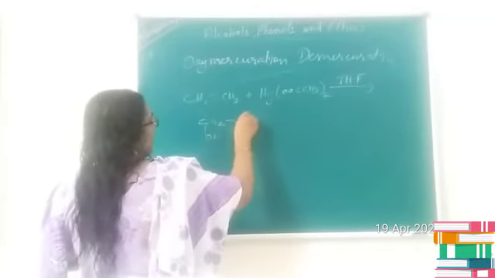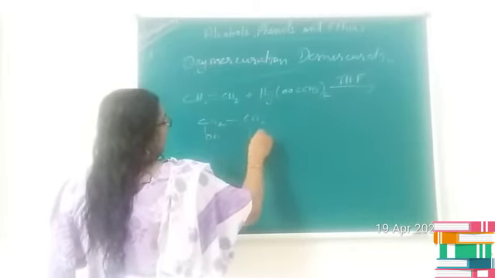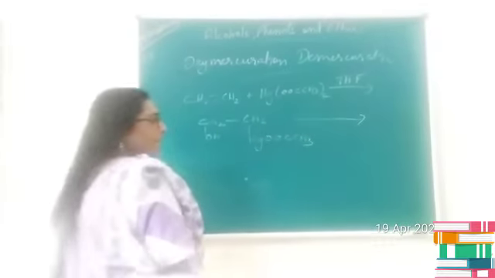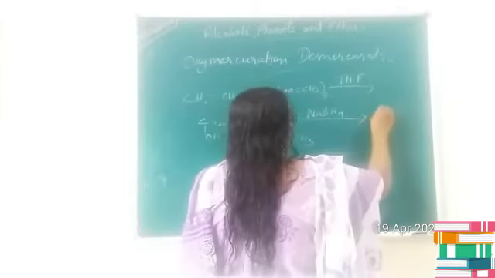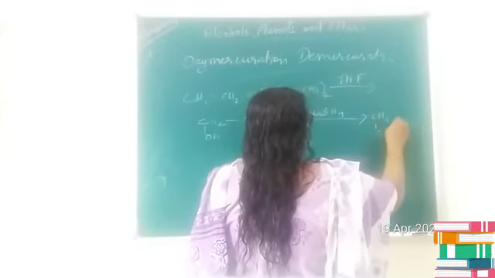It further undergoes reduction in presence of sodium borohydride and produces alcohol as the product.